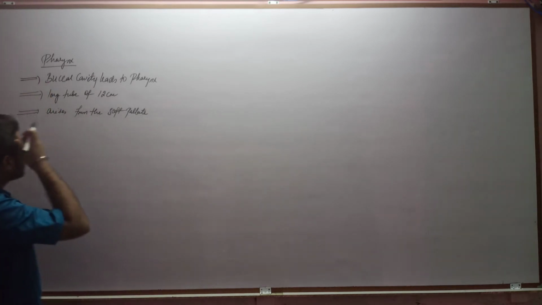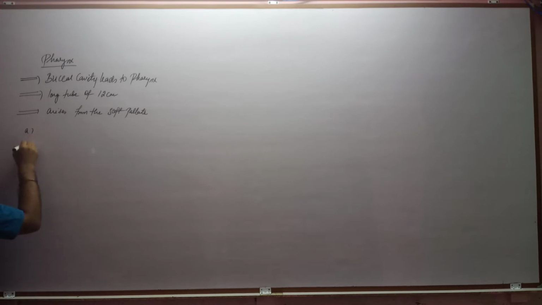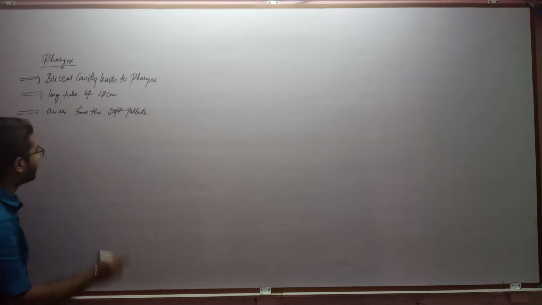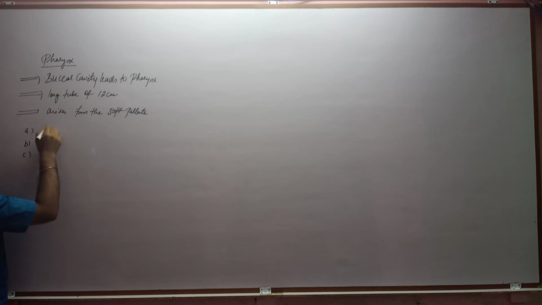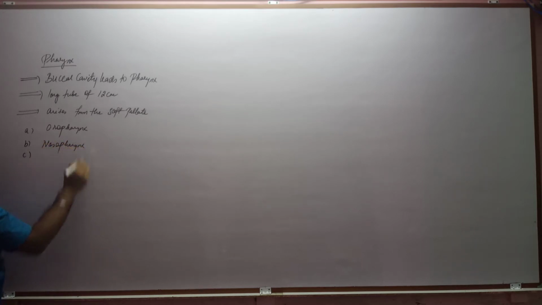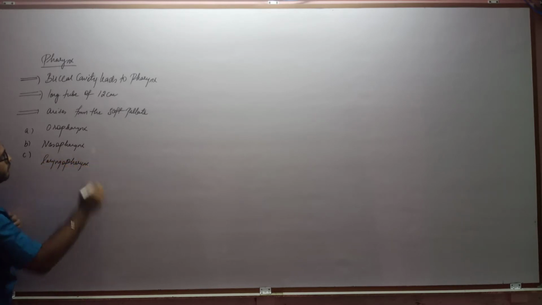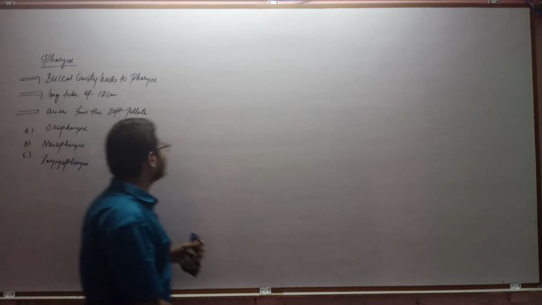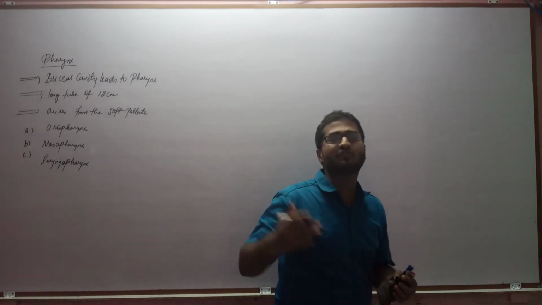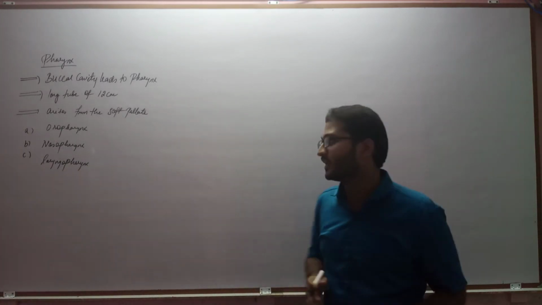So basically there are three regions in the pharynx: nasopharynx, oropharynx, and the third one is laryngopharynx. These are the three parts of the pharynx.